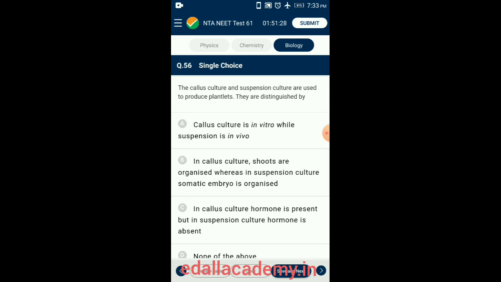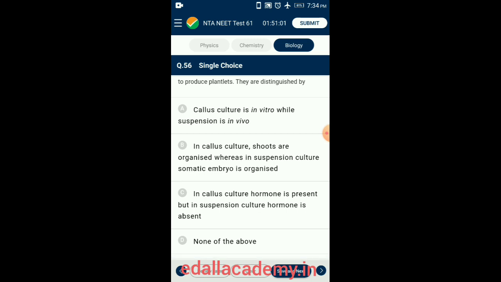Question number 56. The callus culture and suspension culture are used to produce plantlets. They are distinguished by the following: callus culture and suspension culture both are in vitro techniques. The callus is a group of an undifferentiated mass of cells, whereas in suspension culture, somatic embryo is differentiated. So the answer for this question is option B. In callus culture, shoots are organized, whereas in suspension culture, somatic embryo is organized.